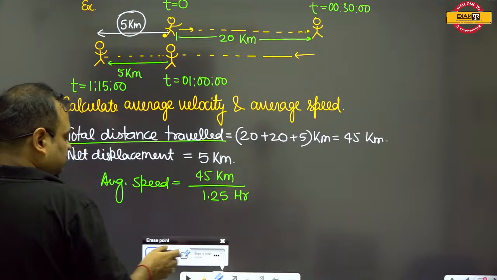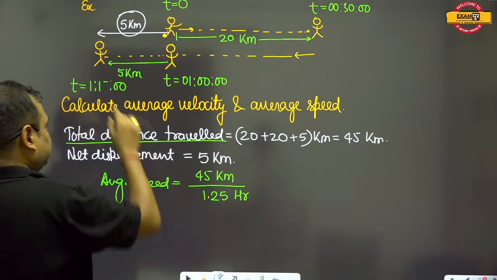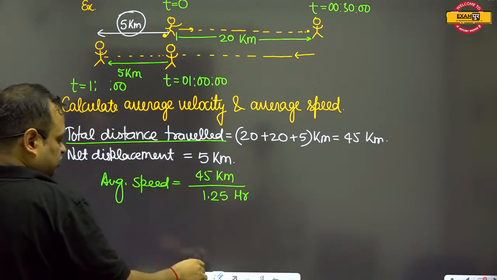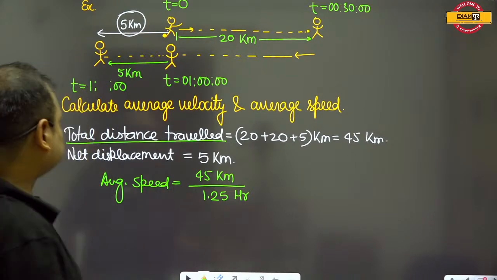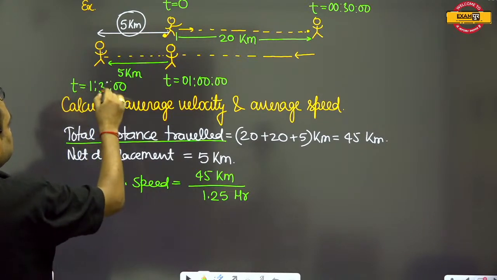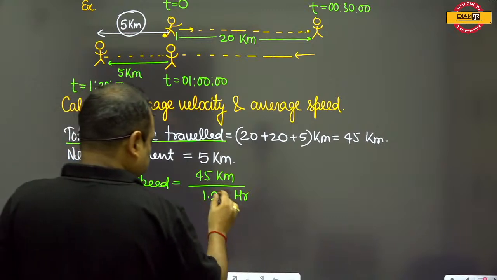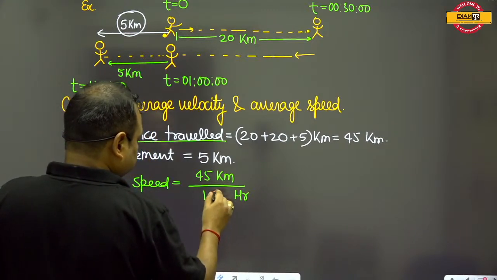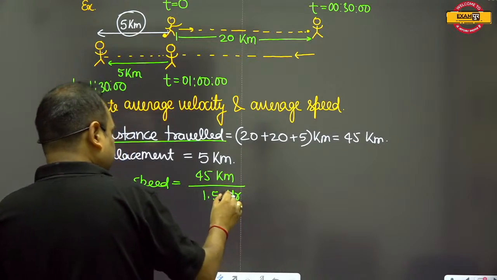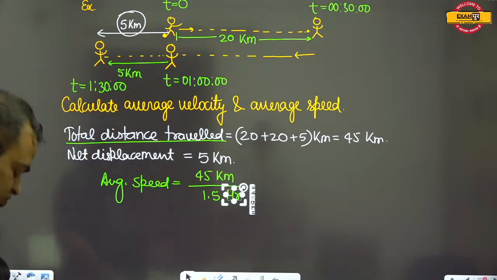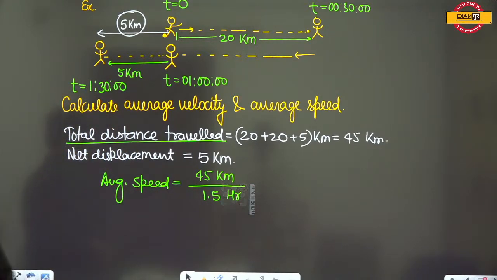Or you can take it like 30 minutes actually, so that the calculation will be easy. This will be 1.5 hours. So now divide that.